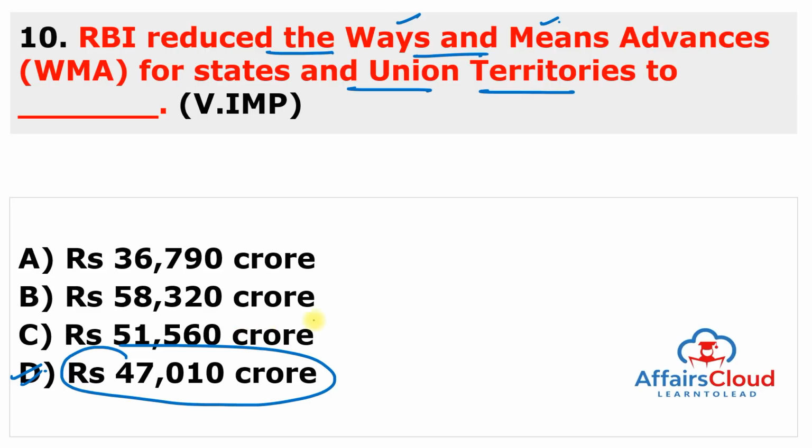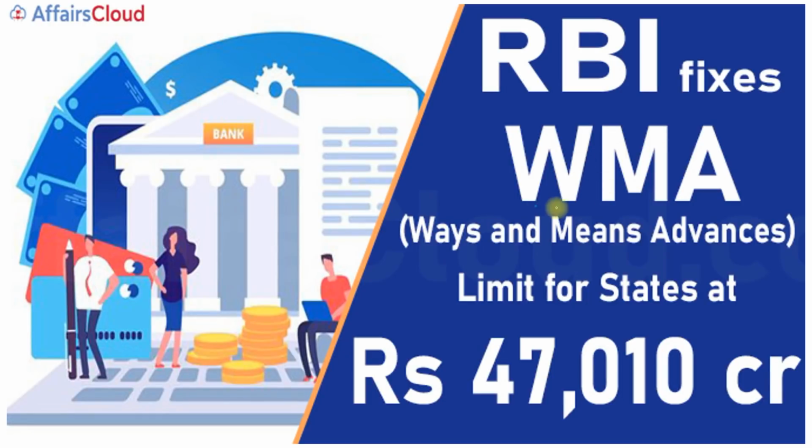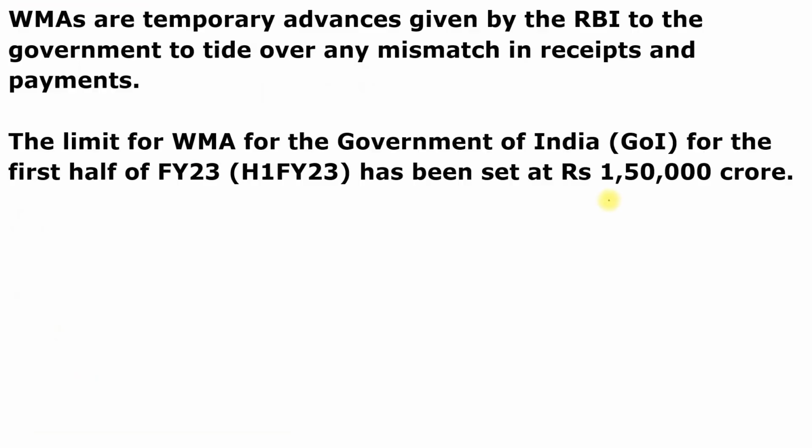Earlier the ways and means advances were set to 51,560 crore, but now it is reduced to almost 47,000, and it was implemented on 1st of April 2022 and is subject to review. So you can see here RBI fixes the ways and means advances limit for the states and the union territories, and it is 47,010 crore.